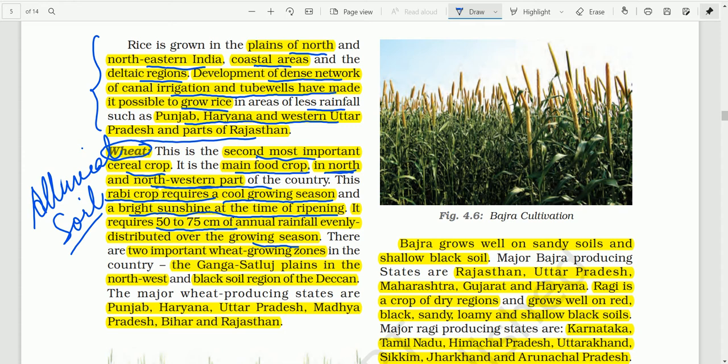About the growing areas, two important wheat growing zones are here in the country. The first one is the Ganga Satluj Plains in the northwest, and another one is the black soil region of the Deccan. Major wheat producing states in India are Punjab, Haryana, Uttar Pradesh, Madhya Pradesh, Bihar, Rajasthan.